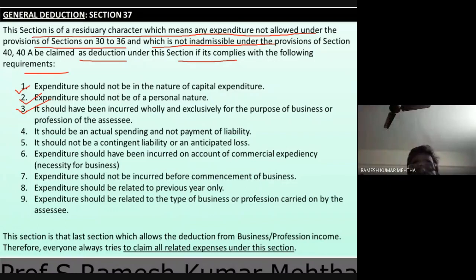If it is not, then it should not be shown on the debit side of profit and loss account as an expenditure, because it is not pertinent to the business or profession.